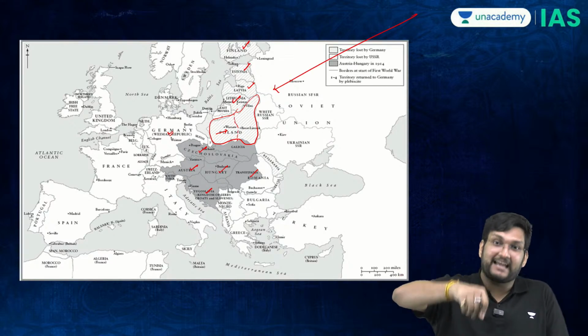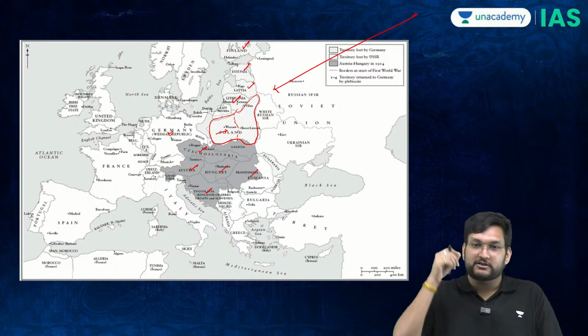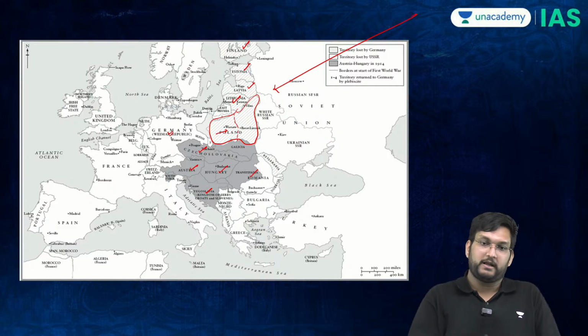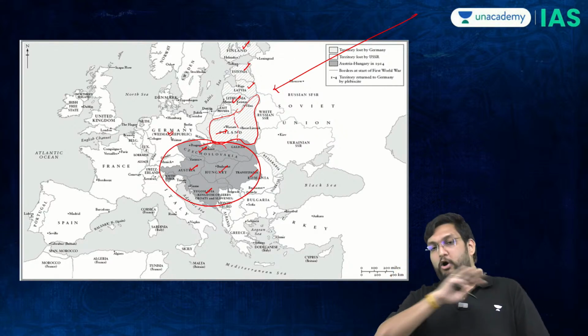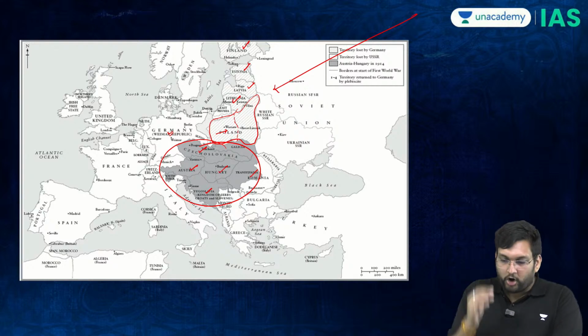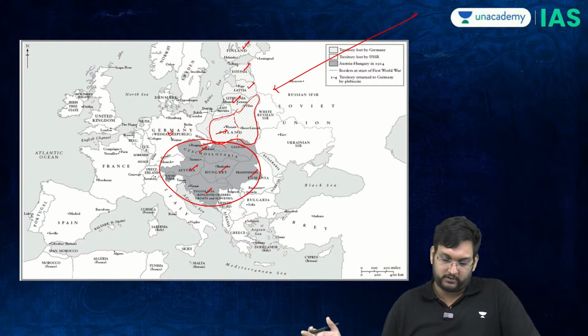Who created this map? The Treaty of Versailles created this map. The British and the French created this map. They created such a big problem in Europe that none of these countries had ever seen democracy. They had border disputes with one another. And all of this therefore creates a pretext for the Second World War.